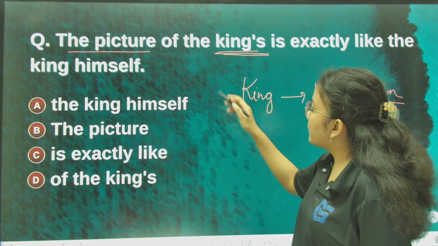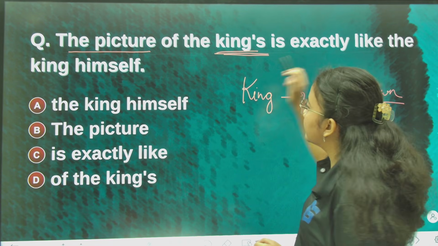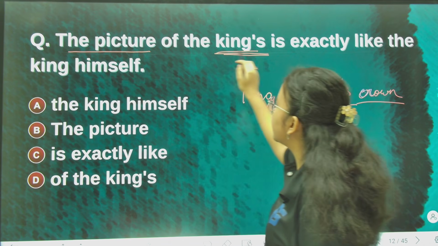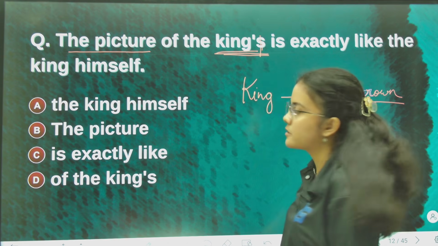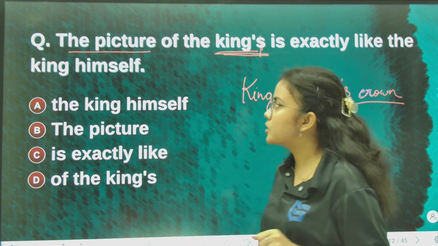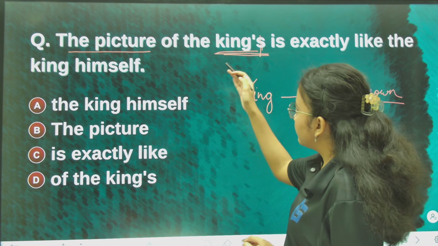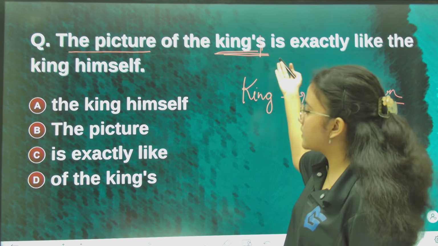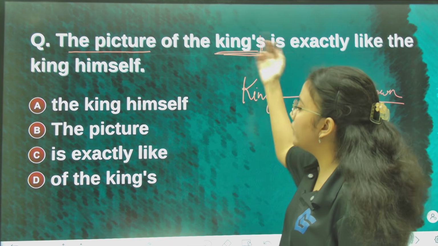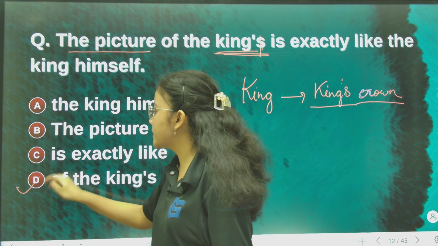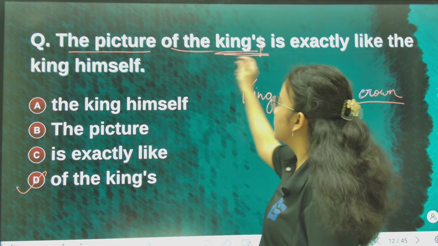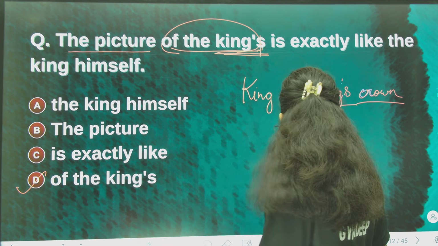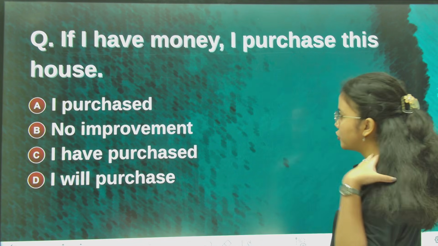The correct statement should have been the picture of the king, without the apostrophe s. Since kings is there, this will be wrong. A possessive form has been used, so it is the incorrect segment, and this will be the option chosen.